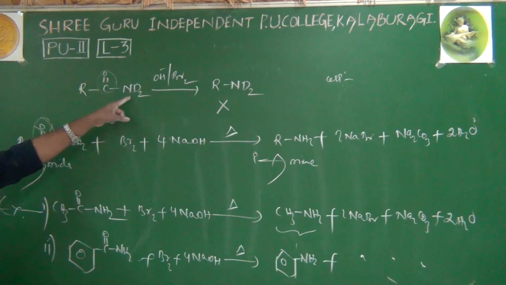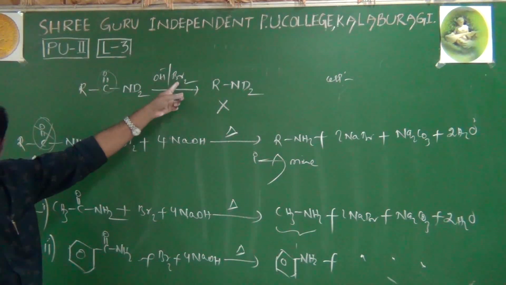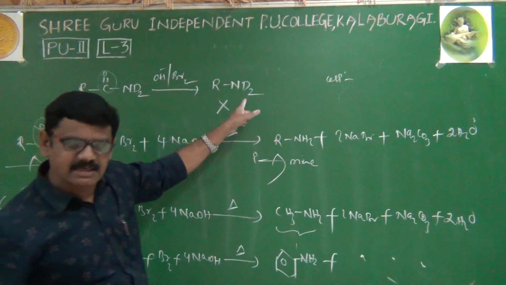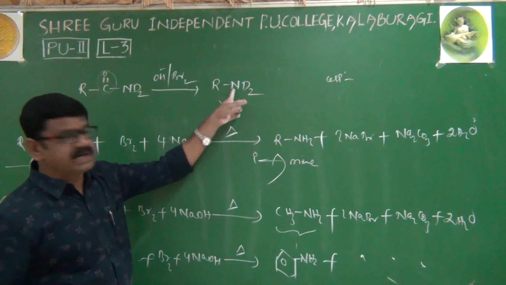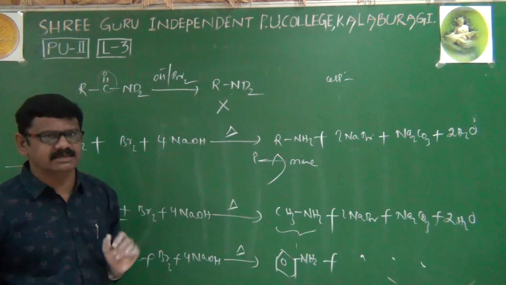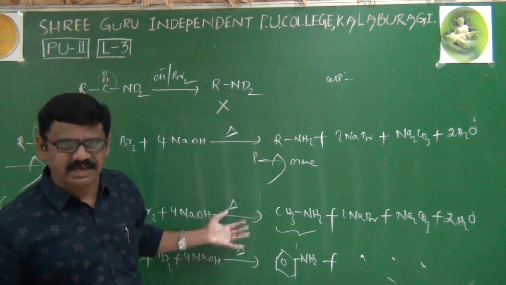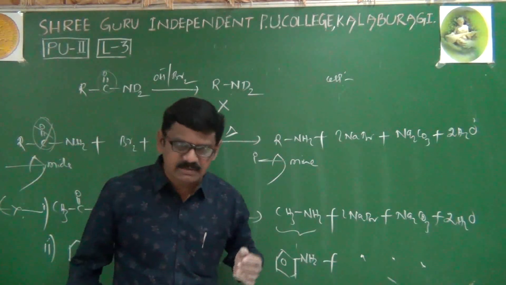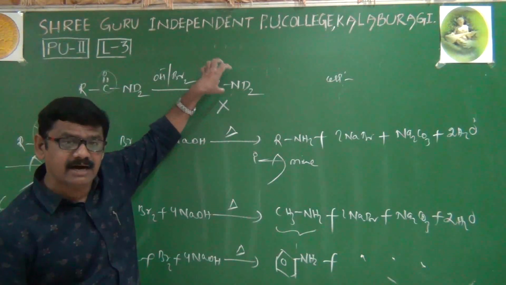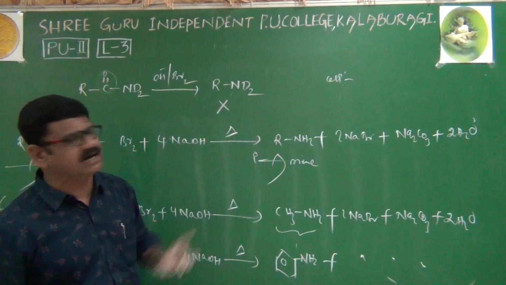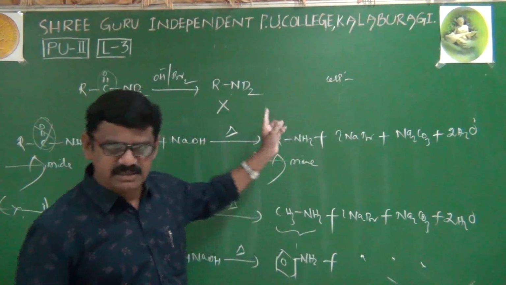RCOND2 in the presence of OH minus, that is KOH or NaOH, doesn't matter, and Br2, we'll expect this product, but really this product is not obtained. Why is this product not obtained? Then what is actually the correct answer? We'll understand that after discussion of the mechanism. Of course, according to our NCERT book, the mechanism has not been given, but questions like these will be understood only after learning the mechanism of Hofmann's bromamide degradation process. That's why now I'll explain the mechanism of this reaction.